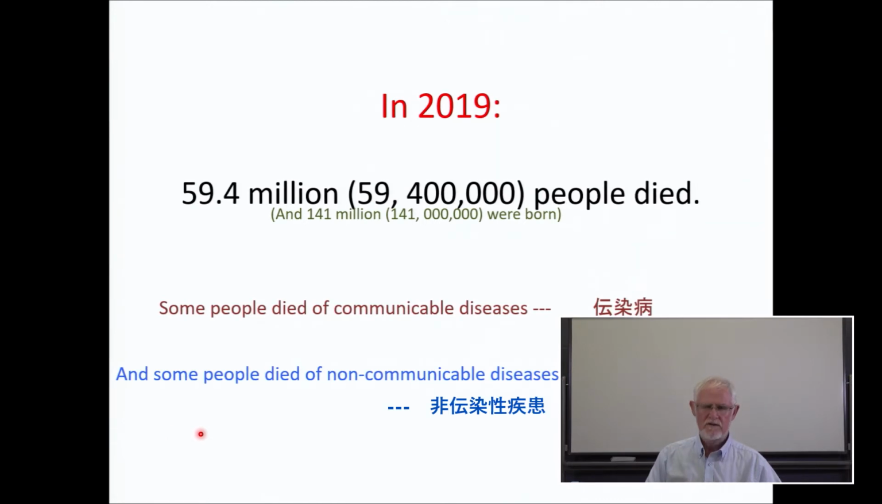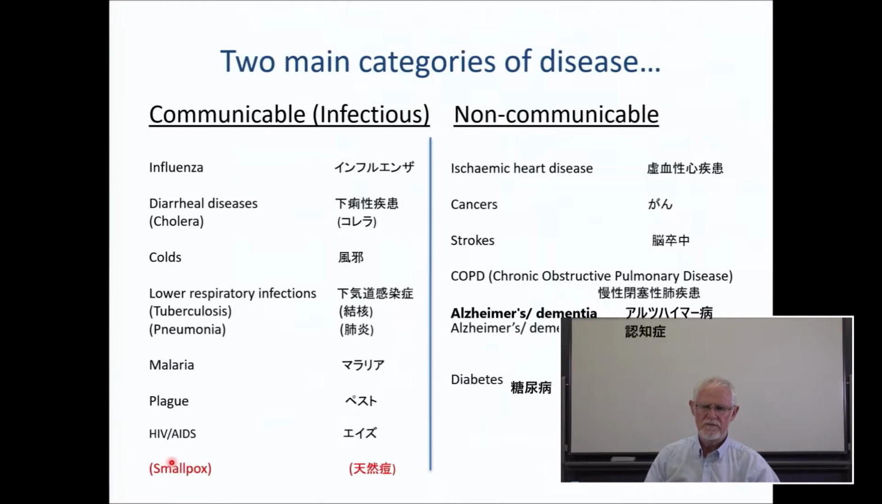All right, let's begin. In 2019, 59.4 million people died all around the world, and 141 million people were born. We can see from our population studies that this gap will get smaller and smaller, but this was the situation in 2019. And some people died of communicable diseases, and some people died of non-communicable diseases.